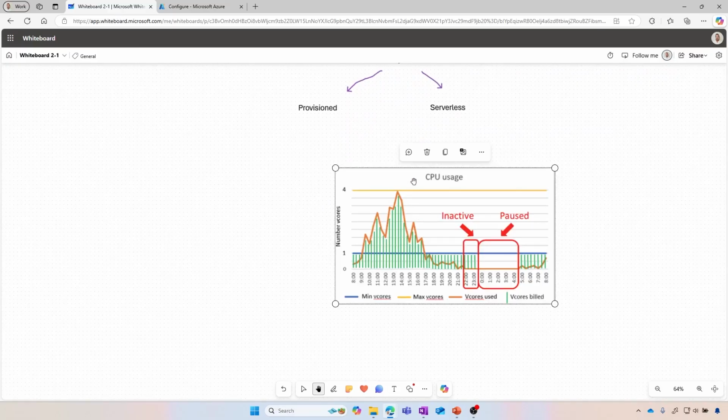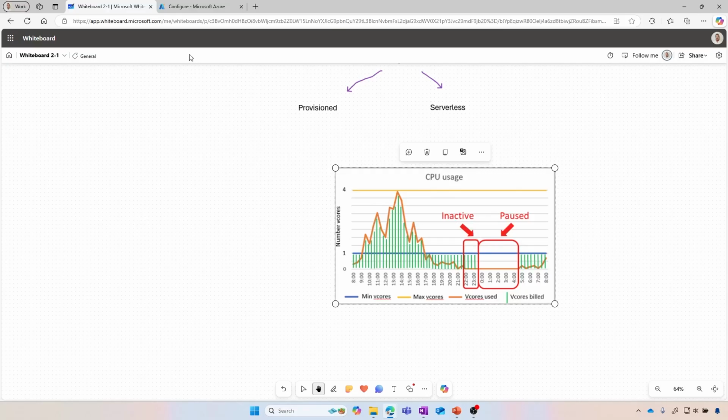So if the database is not in use, well, potentially it can go into a pause state, right? So meaning that the database is still there, still existing, right? It's not being deleted or destroyed. It's just in a pause state. It's not active. So let's say we do not have any queries against the database.